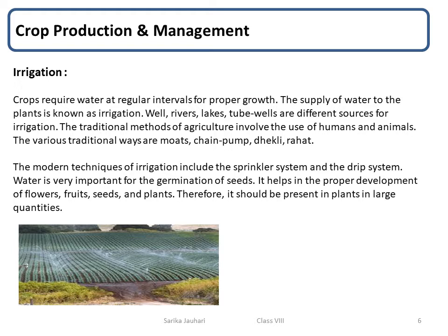Traditional methods like canal irrigation, furrow irrigation, chain pump, moat, dekhi, and rahat are some of the traditional methods of irrigation. These methods are cheaper but often lead to wastage of water. Modern methods: sprinkler irrigation and drip irrigation are examples of modern methods of irrigation. These methods help in saving water.